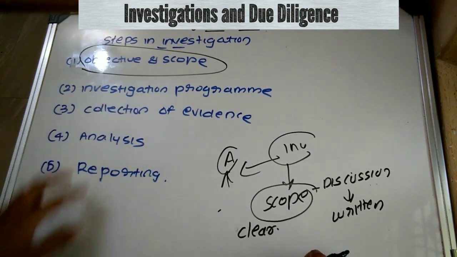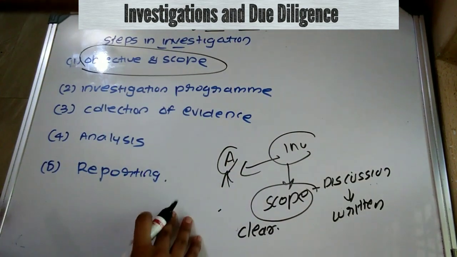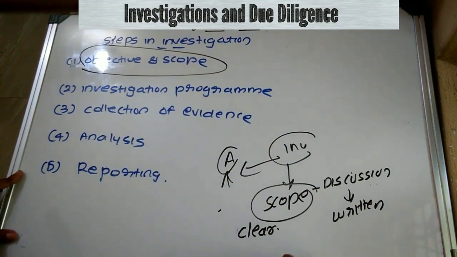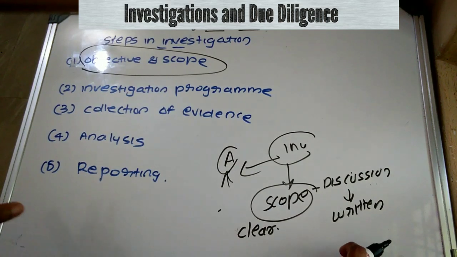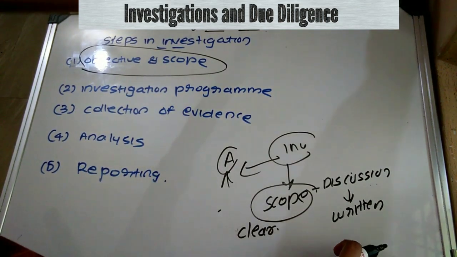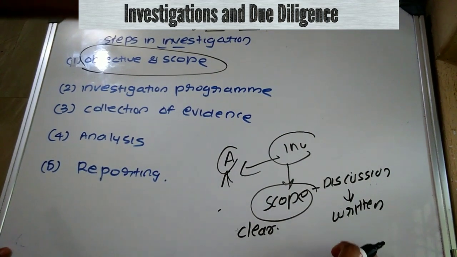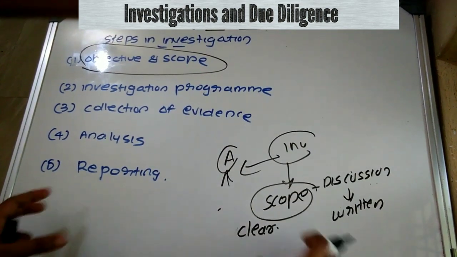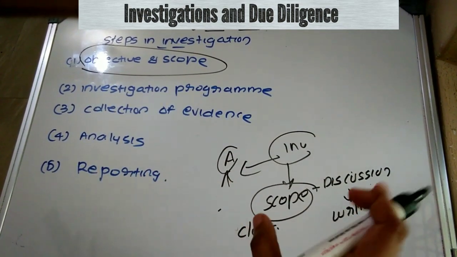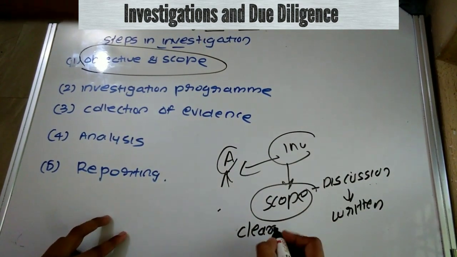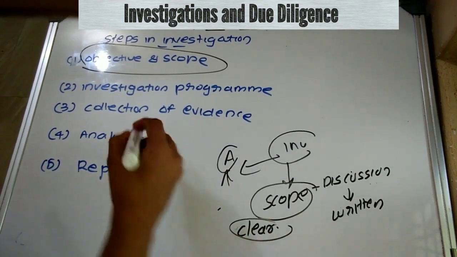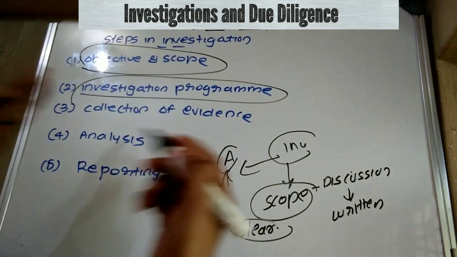These objectives and scope have to be determined before accepting the investigation proposal. Plus they have to determine the time period up to which they can conduct the investigation and the time limit within which they have to submit the investigation report. Then the last one is that the objectives and scope have to be determined in written form, plus these have to be clear, okay.